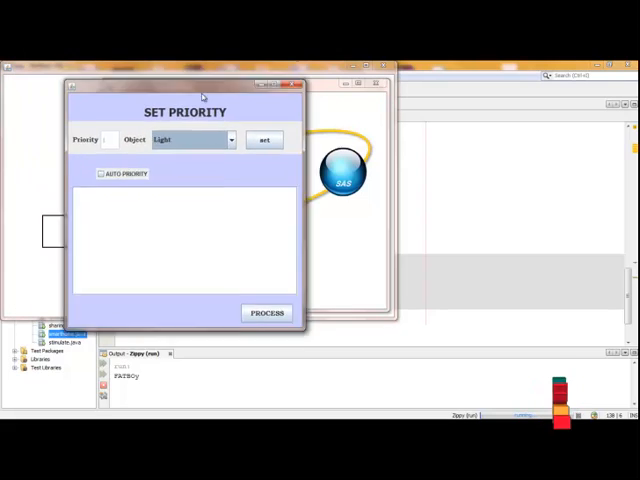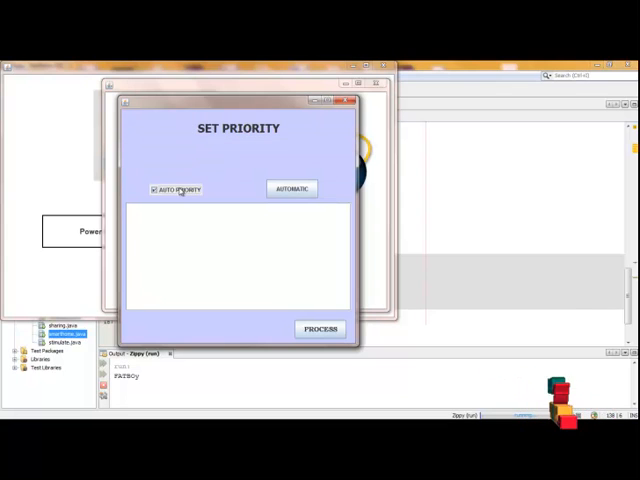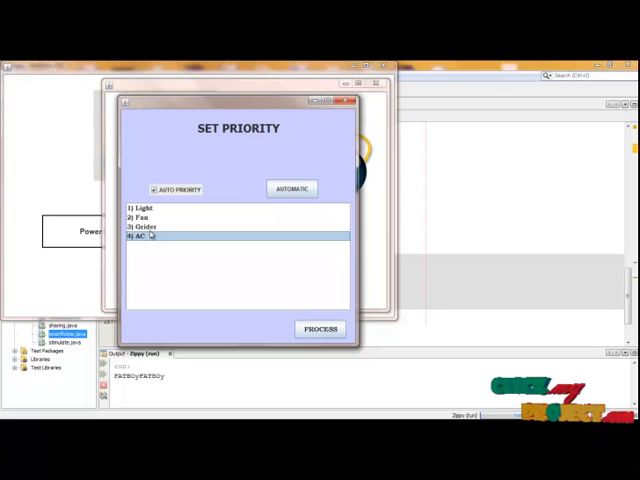There are two types of scheduling method I am going to implement. One is priority based scheduling and the second is auto priority. I am going to give the auto priority method first. After clicking the automatic button, the resource with the least number of resources is going to be given the highest priority.